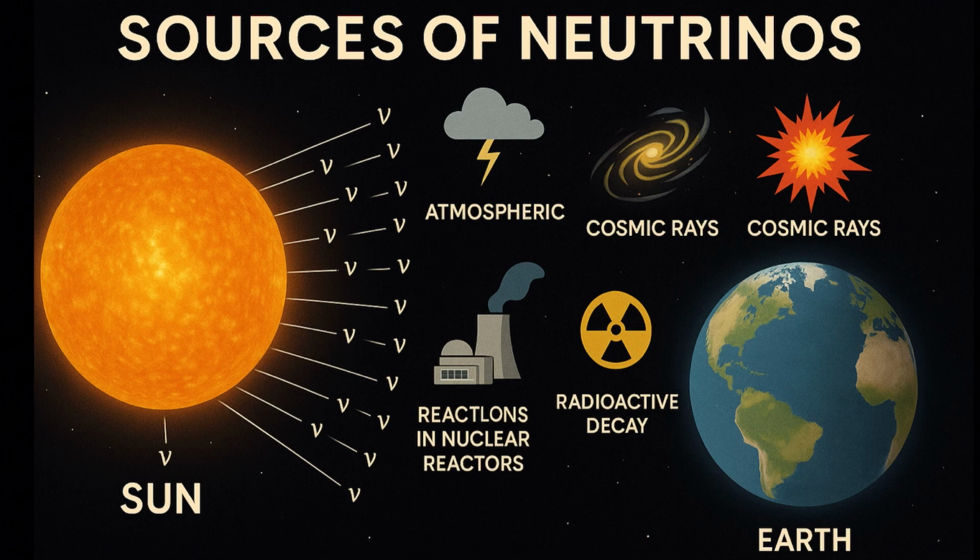What are the sources of neutrinos? Why do trillions of neutrinos pass through our body every second? Because a lot of things produce neutrinos. The Sun produces neutrinos, and cosmic rays striking the atmosphere produce neutrinos. Nuclear reactors produce neutrinos, and radioactive decay does too, like even bananas produce neutrinos, and you produce neutrinos. On Earth we also have particle accelerators that can produce neutrinos. So there are a lot of sources of neutrinos. That's why trillions of them pass through your body. But the good news is they don't interact with your body, so you don't feel anything.